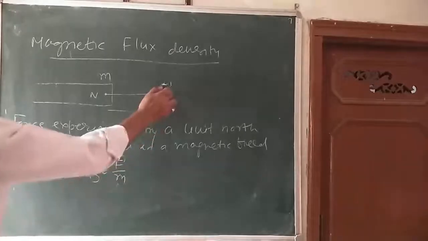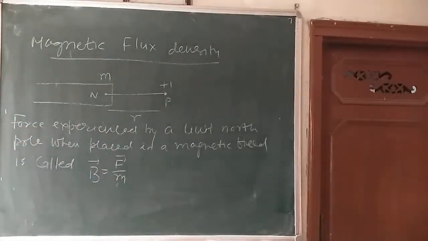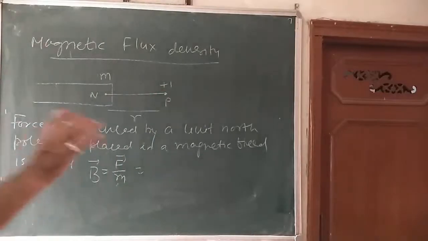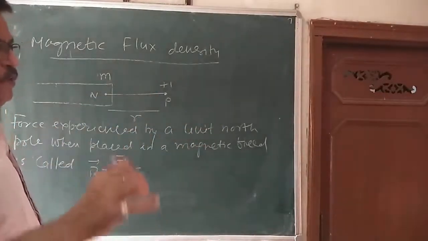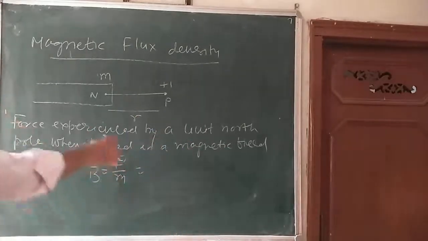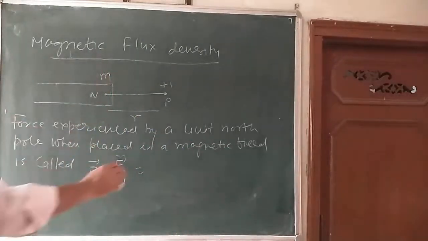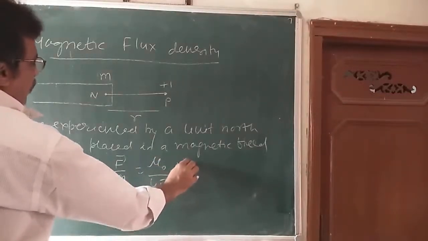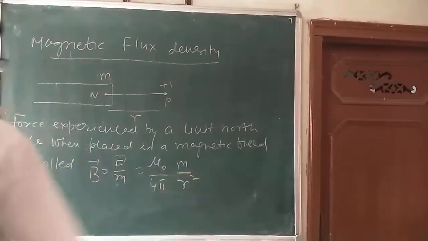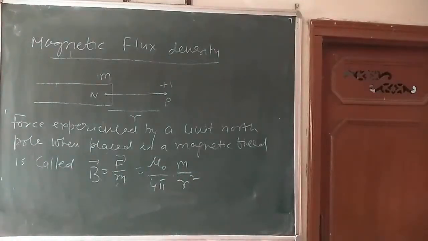Here the value of M is 1, so with the help of Coulomb's law of magnetism, I can write mu naught upon 4 pi M1 M2 by R square, where we keep M1 is equal to M and M2 is equal to 1. So I can write mu naught upon 4 pi into M by R square. This is the result. So F is equal to this, and B is equal to this one.